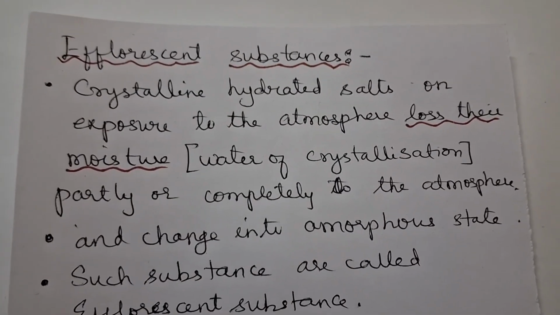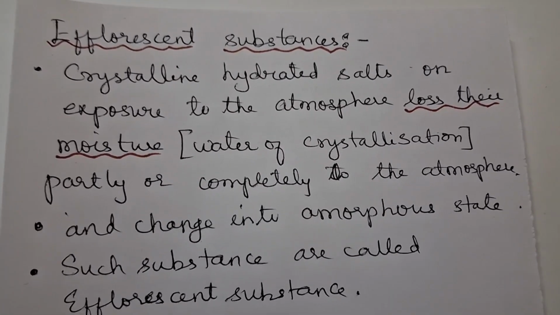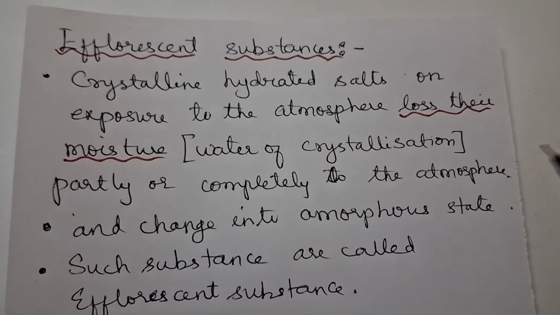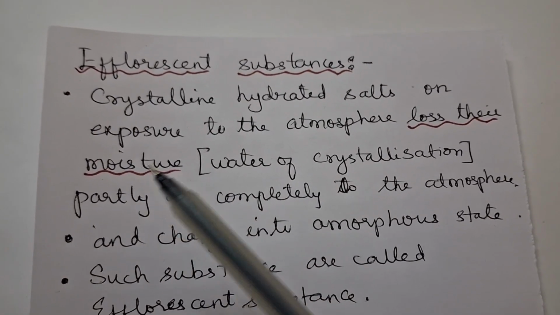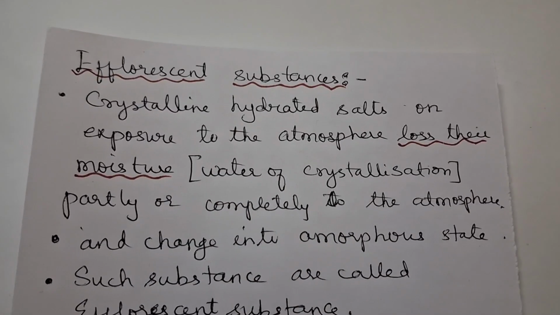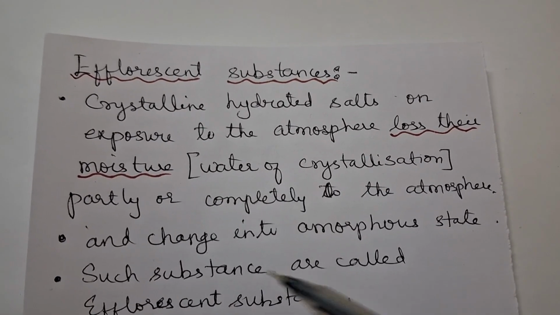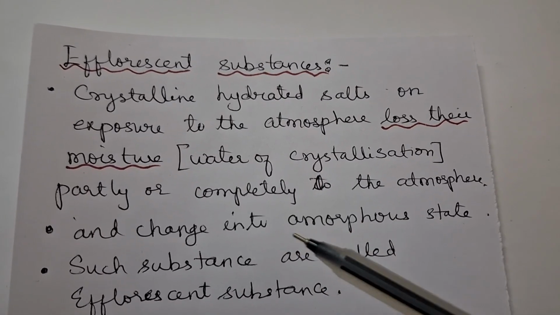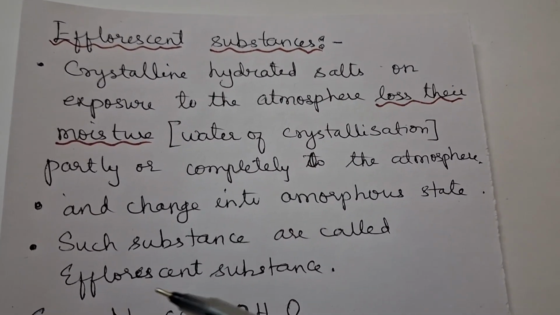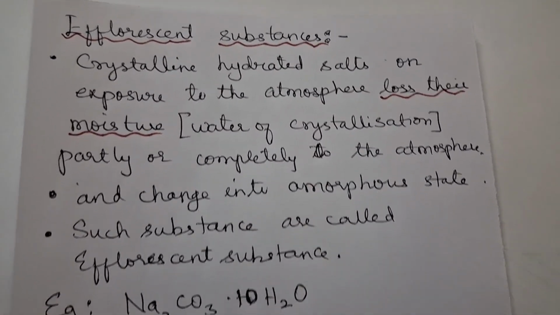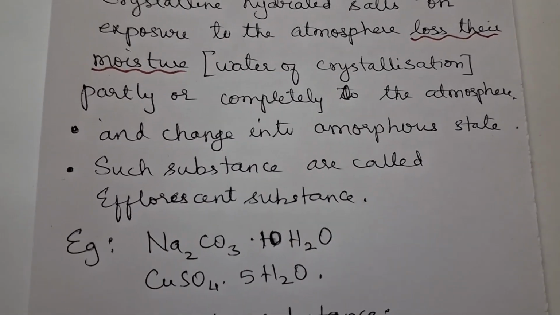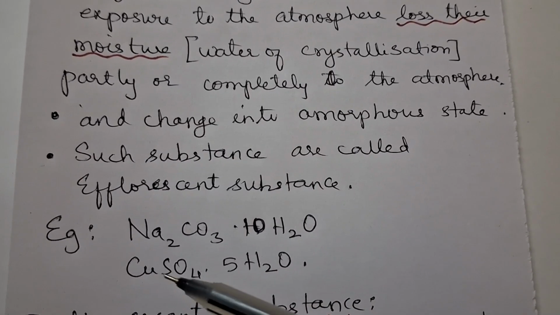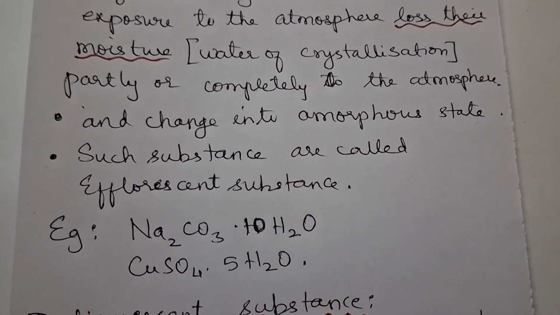Next is efflorescent substance. Crystalline hydrated salts, when exposed to the atmosphere, lose their moisture. That is, they lose their moisture partly or completely, and their nature changes to a powdery, amorphous form. Such substances are called efflorescent substances. An example is sodium carbonate, with 10 molecules of water associated with it. Copper sulfate, with 5 molecules of water associated with it.